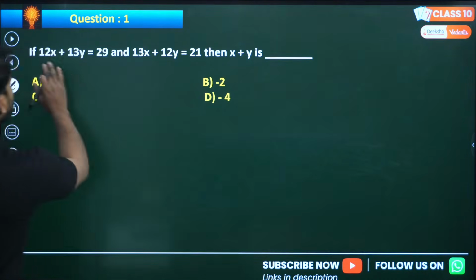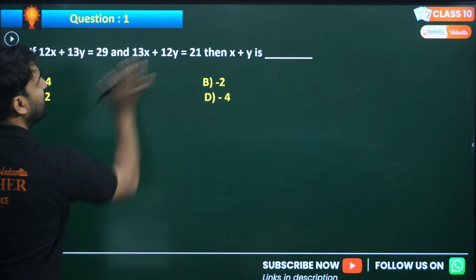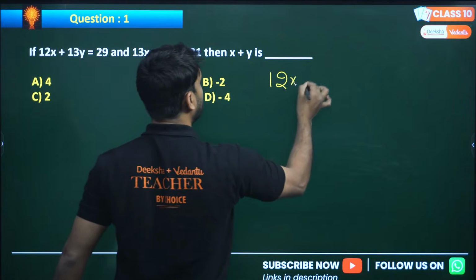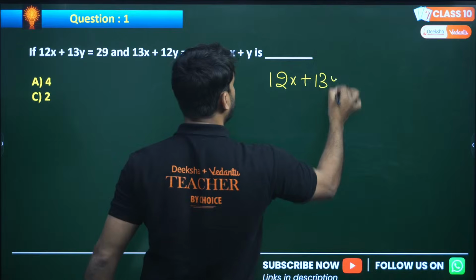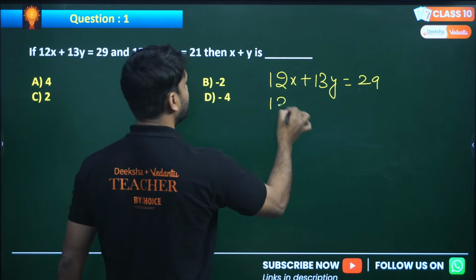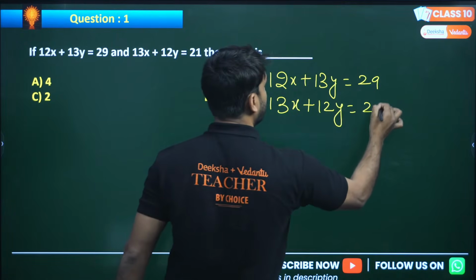The question is 12x plus 13y equals 29. Listen, my dear, let me write the equation again. The first is 12x plus 13y equals 29, and the second equation is 13x plus 12y equals 21.